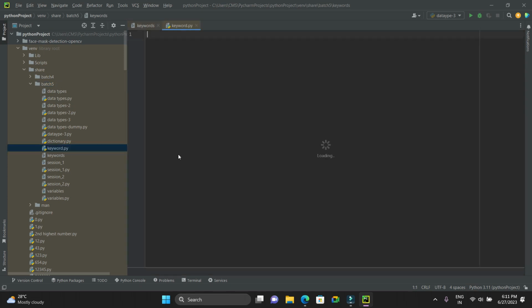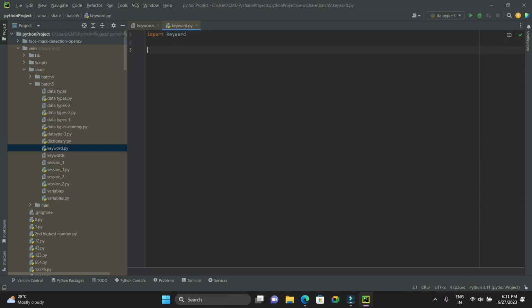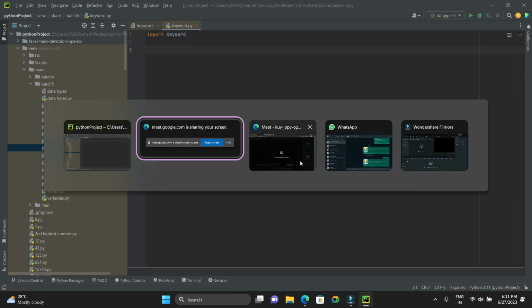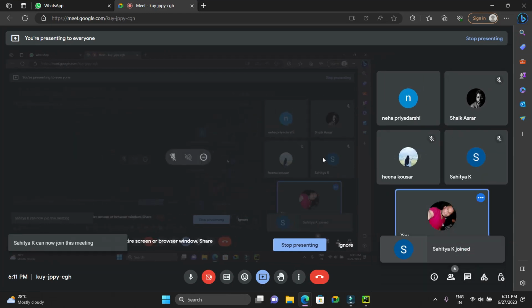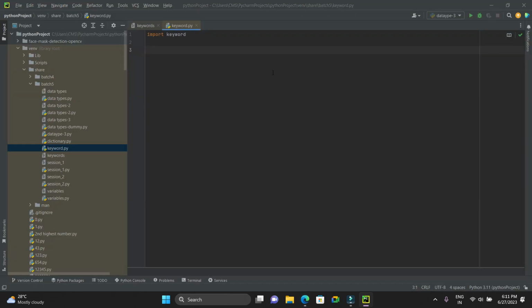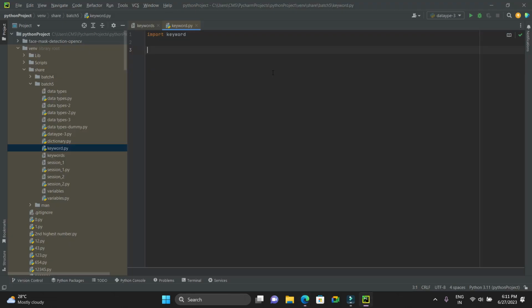Let me create one file. First you need to import the keyword class. One second, guys, somebody joined. Welcome Sahitya. I think this is your first session, I guess. Please continue the session from now on.